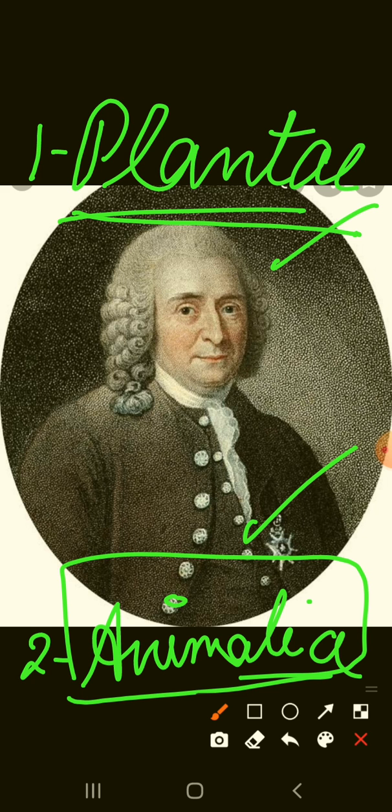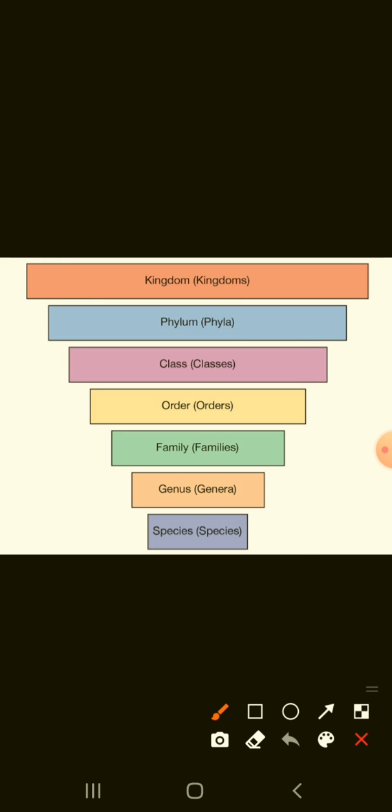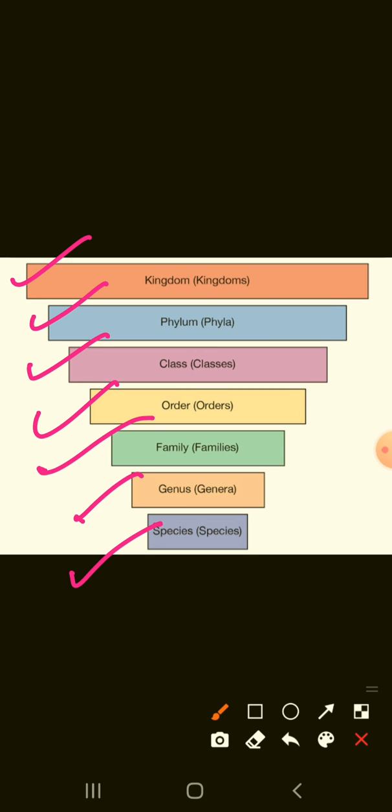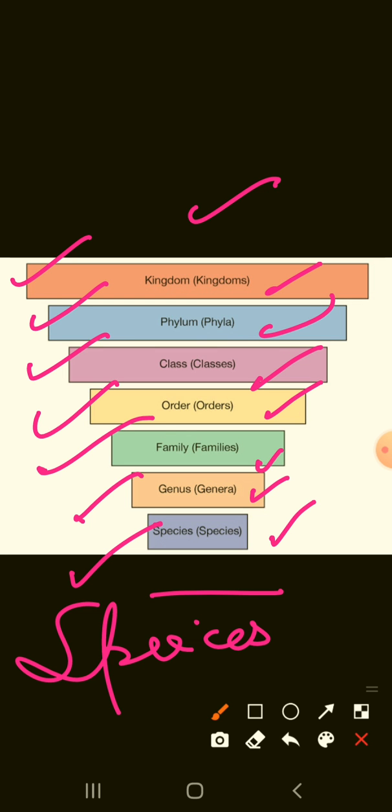Okay, I hope that it is clear to you all. Now, Carlos Linnaeus has also given different taxonomical ranks. So, the different taxonomical ranks are kingdom, phylum, class, order, family, genus, and species. This is your singular. And in plural, you will say kingdoms, phyla, classes, orders, families, genera, and species. Okay? Here you will say the same. And the largest is your kingdom, the smallest is your species. Okay, I hope that this is clear to you all.